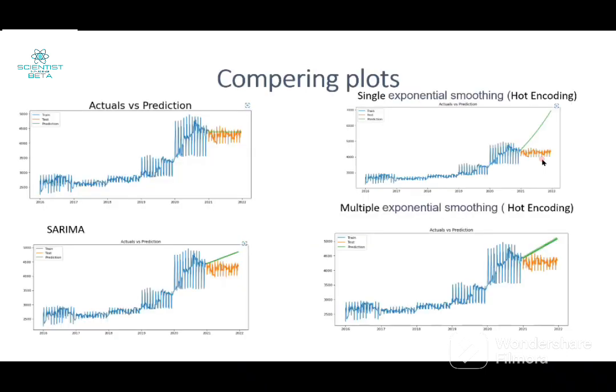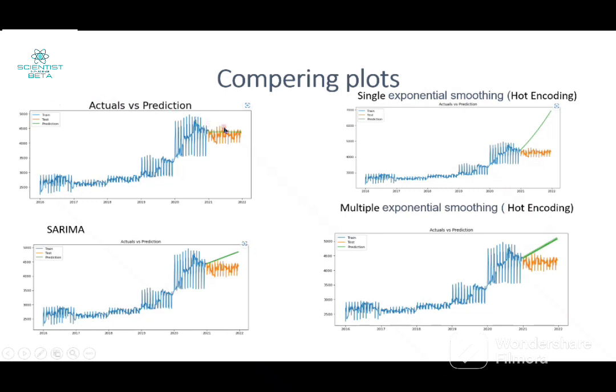So in model evaluation, we can clearly see that in the SARIMA, single Holt and multiple exponential smoothing, when comparing these four graphs, the trend of prediction is not correlated with the actual data.